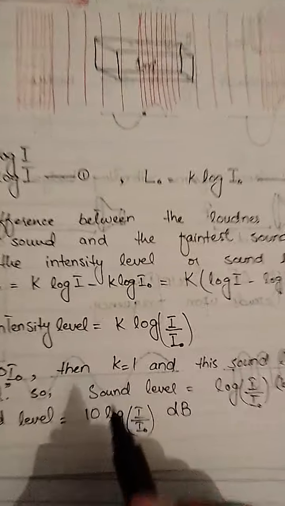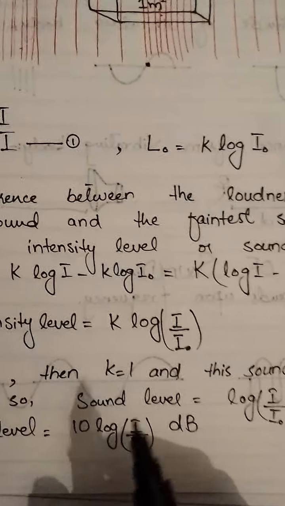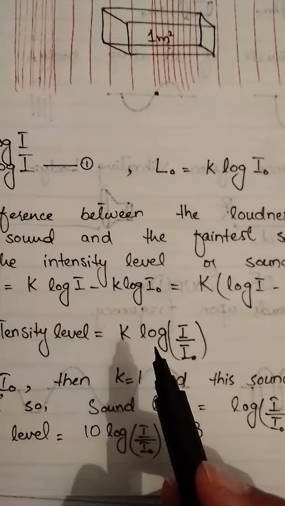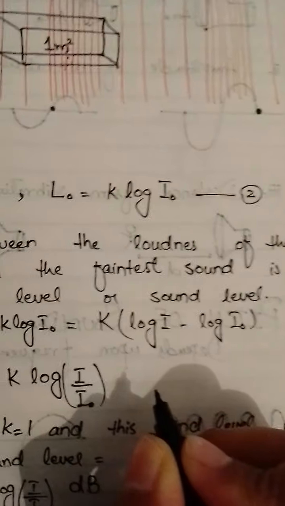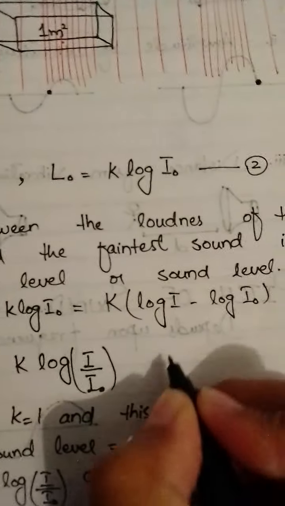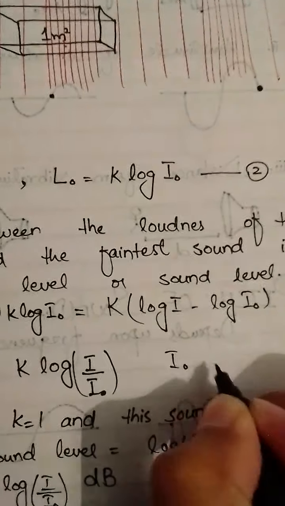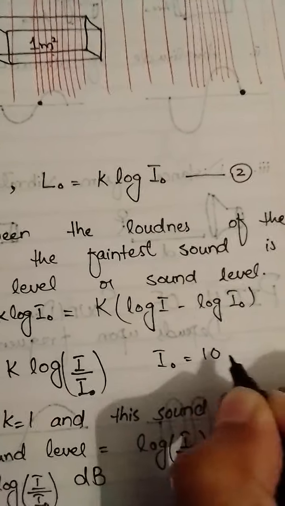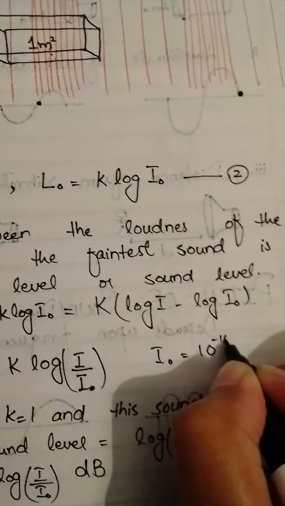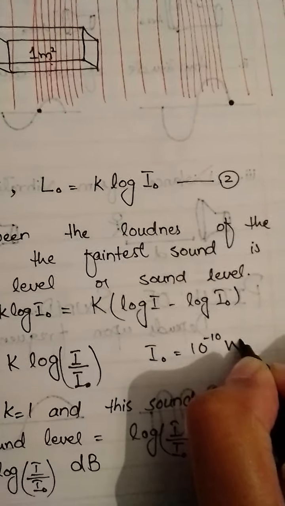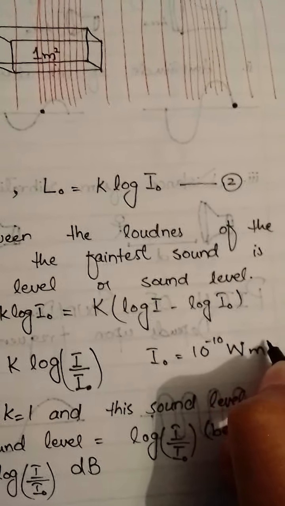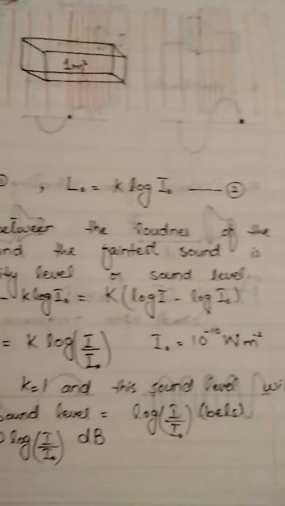Now we'll discuss what exactly is this log thing. Why do we take log? Now students, we know that the faintest sound, the sound of faintest loudness, is I naught equal to 10 raised to power minus 10 watts per cubic meter.